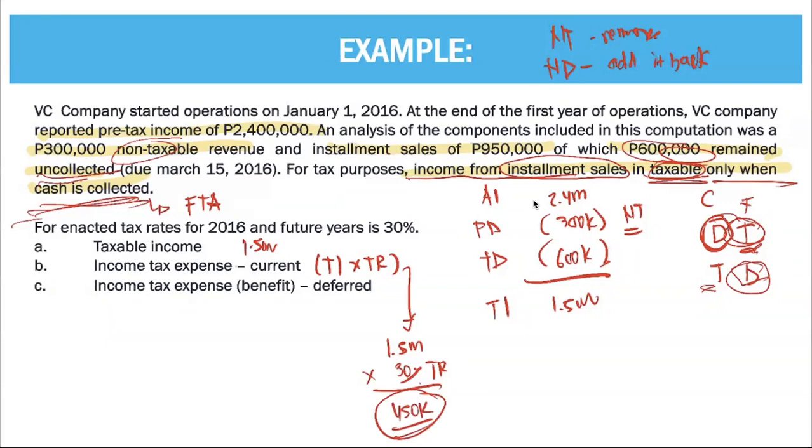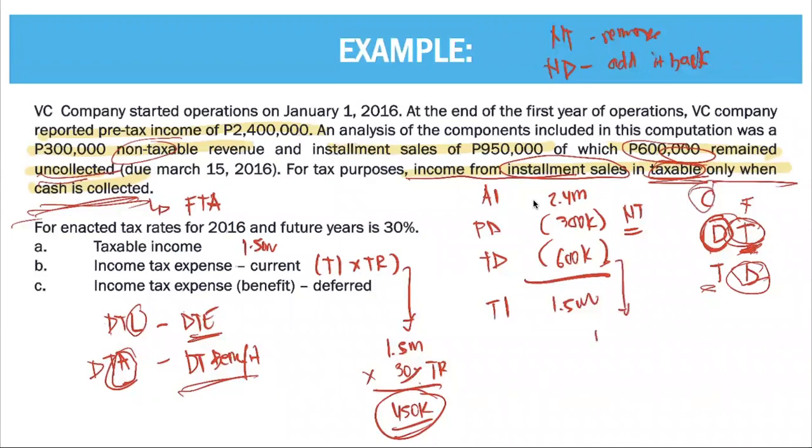How about the income tax expense or benefit? This talks about your deferred tax liability or deferred tax asset. If that is a deferred tax liability, we have a deferred tax expense. If that is a deferred tax asset, we have a deferred tax benefit. Clear? So here, if you deduct now in the current period, you have a future taxable amount.